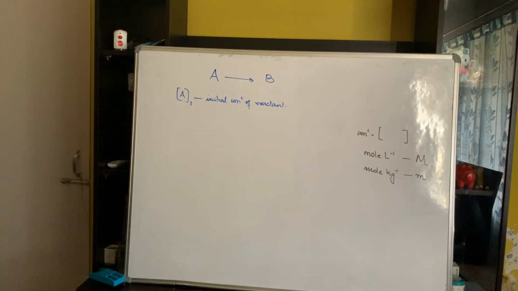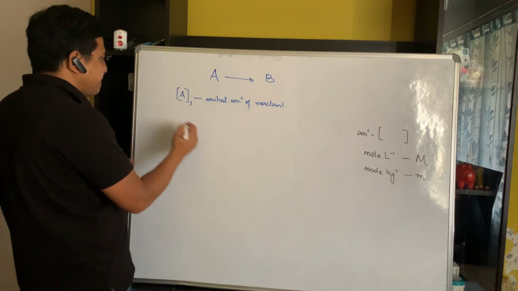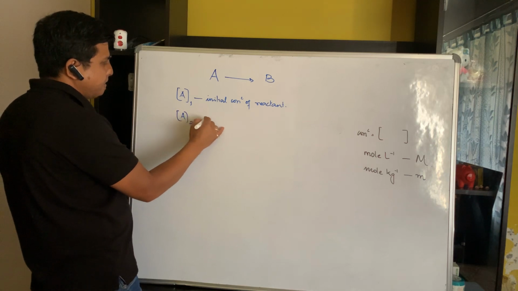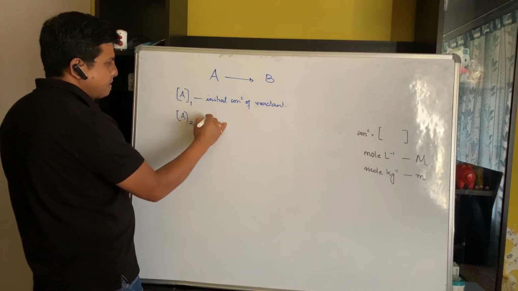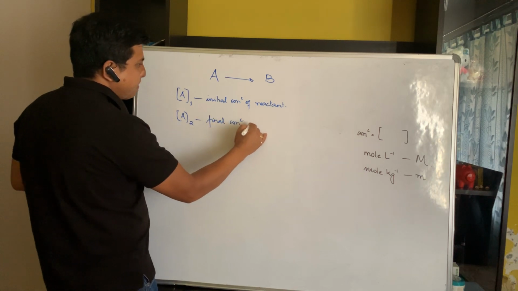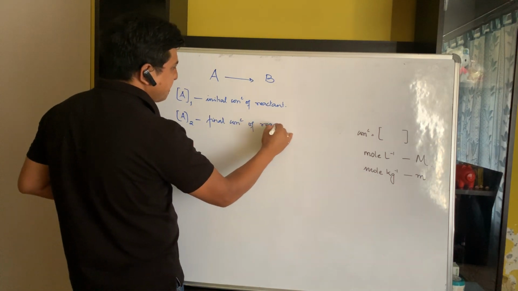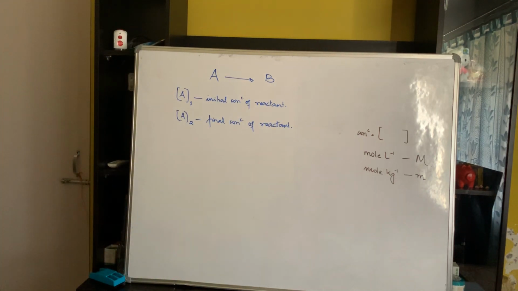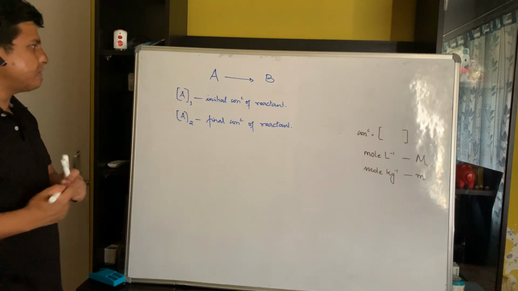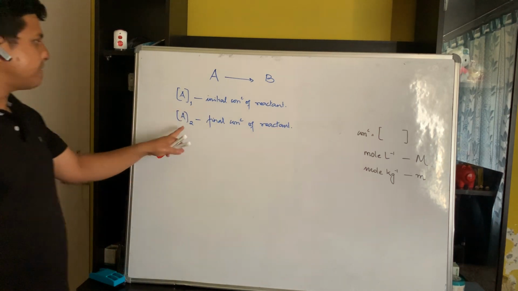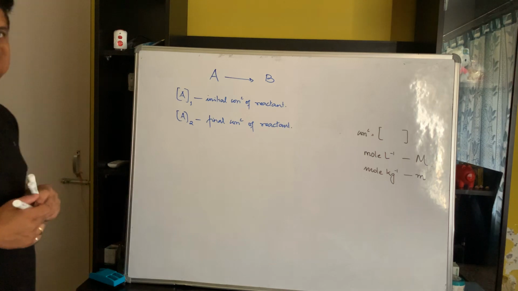And after some time, say the concentration of the reactant decreases to A2. Suppose I have taken A2 as the final concentration of reactant. So I've assumed A1 to be the initial concentration and A2 to be the final concentration of reactant.